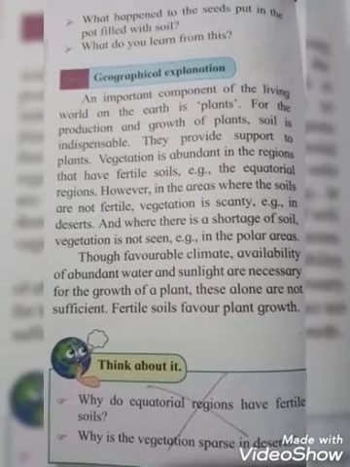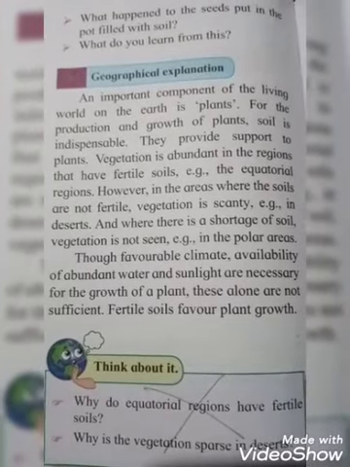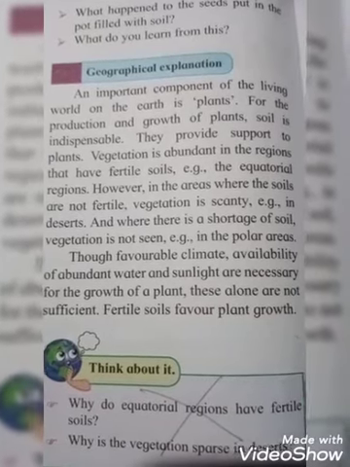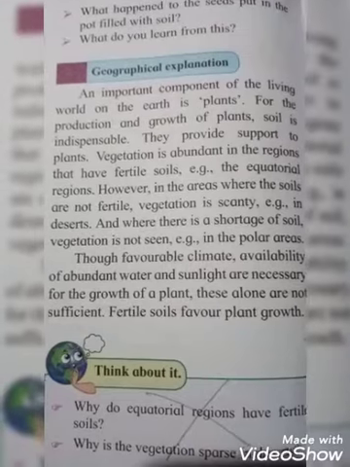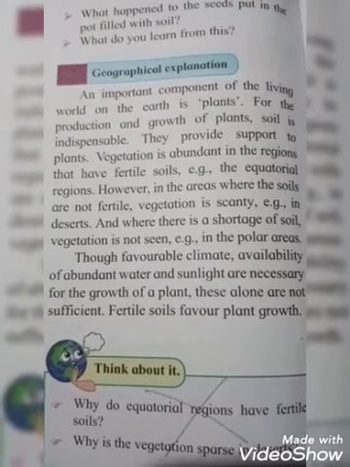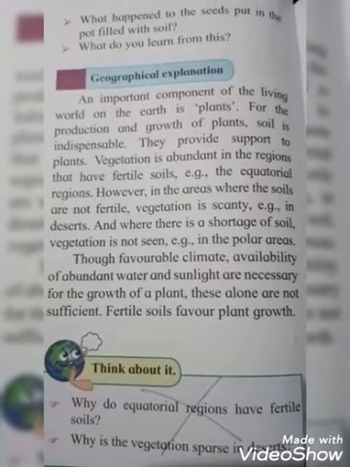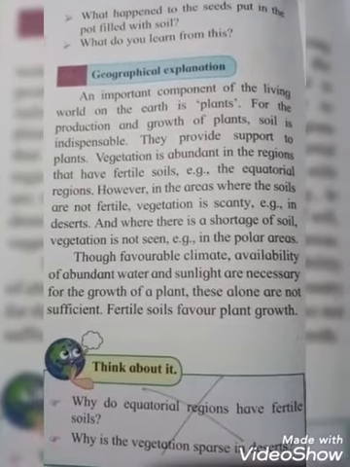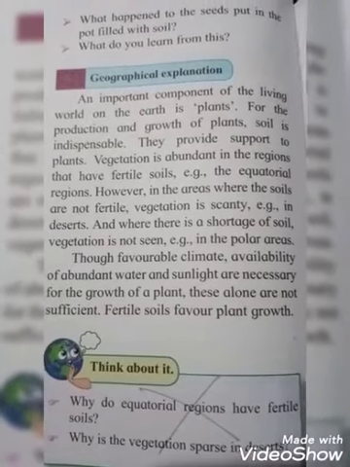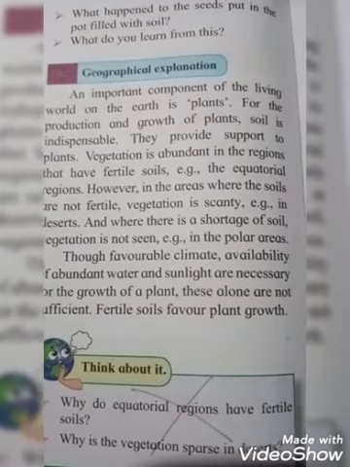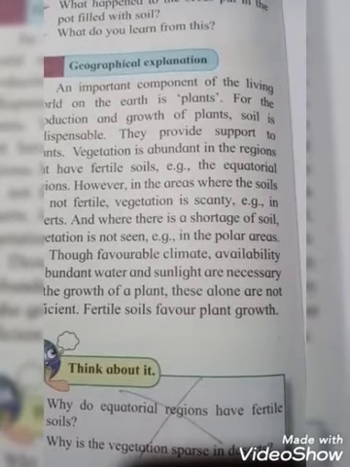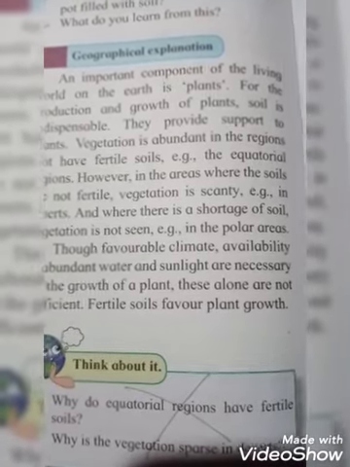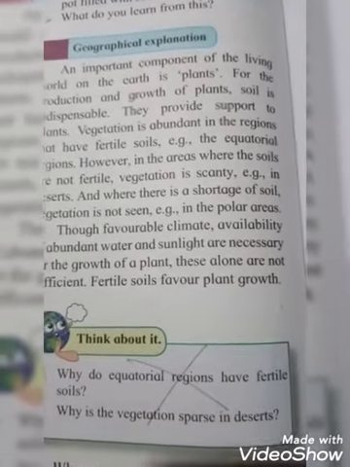Though favorable climate, availability of abundant water and sunlight are necessary for the growth of plants, this alone is not sufficient. Fertile soils favor plant growth. Favorable climate is very important, but this alone is not sufficient. Favor means approval, support or liking for something. Okay students, fertile soil is very important for the growth of any plants.